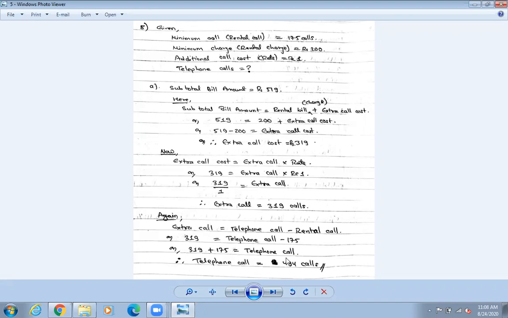Okay, so this is going to be your final answer. If the telephone call is asked, you need to go in the reverse form. If you are asked the subtotal bill amount, you need to go the earlier way. So we need to go according to that. Earlier in the first case we would find the extra call, then the extra call cost, then the subtotal bill amount. But the question is different. Here we are asked to find the telephone call, that's why we are going in the reverse form. From the telephone call, find the extra call cost, from the extra call cost find the extra call. Then from the extra call, we are going to find out the telephone call. Okay, so in this way we'll go in reverse.